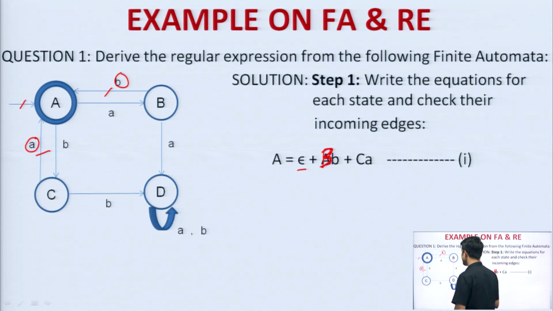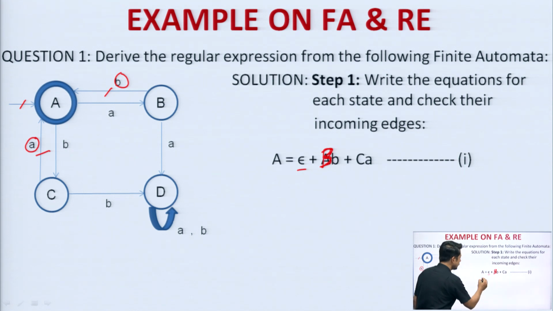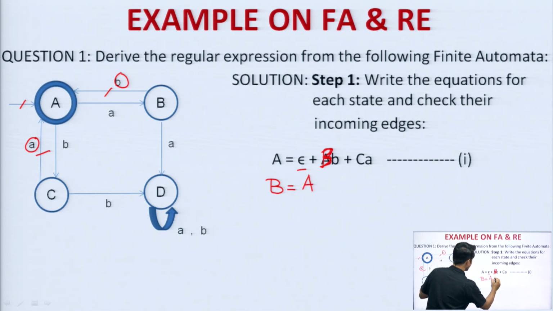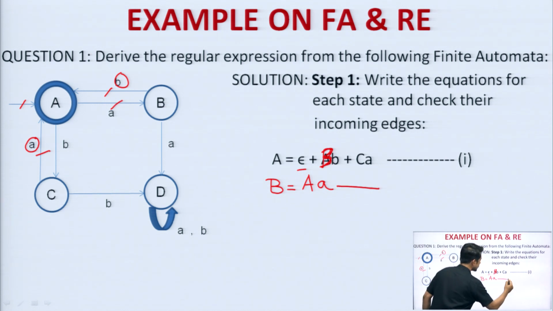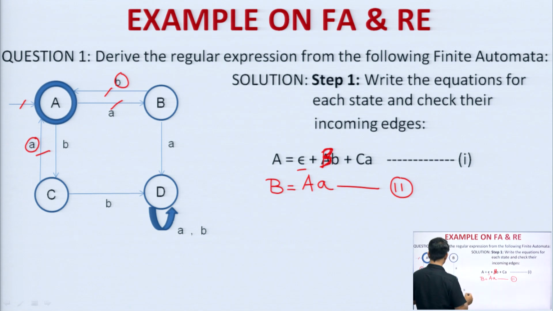Now, I will do the other state equations. So, the other state equations will be like this. B equals, in B I have A, and any more incoming edges? No more incoming edges. So, this is equation number 2. Now, next state C.